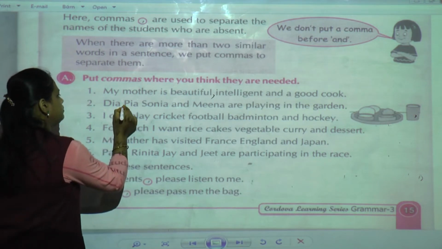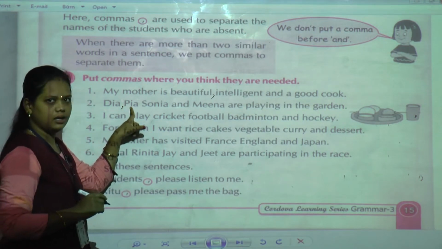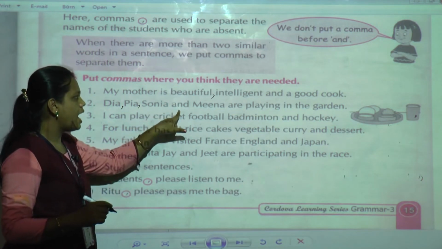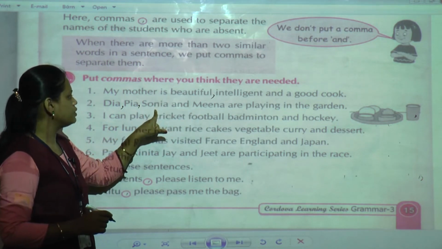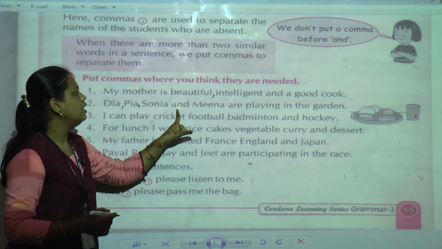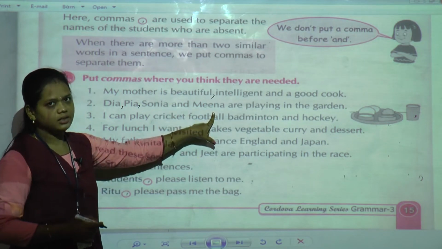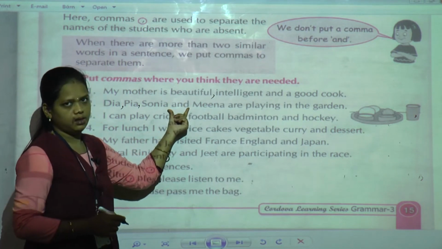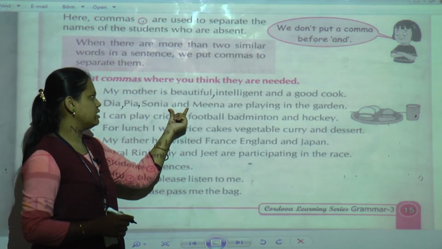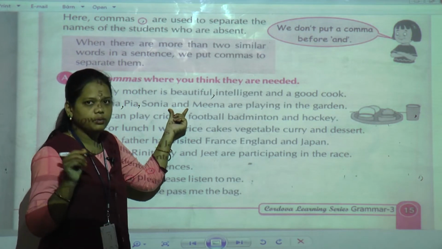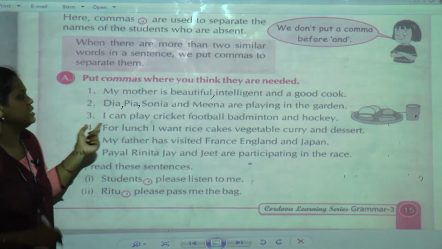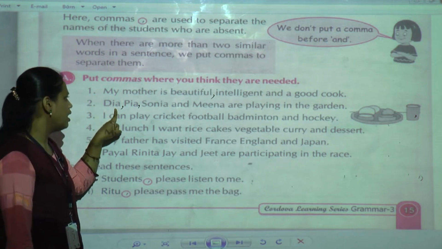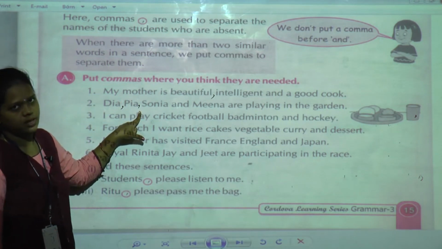Then Pia, comma, Sonia and Meena. After Sonia, "and" is given and then Meena, another child's name. So we are not going to put a comma here, because "and" is given. Only 2 commas will come in the second sentence: after Dia and after Pia.